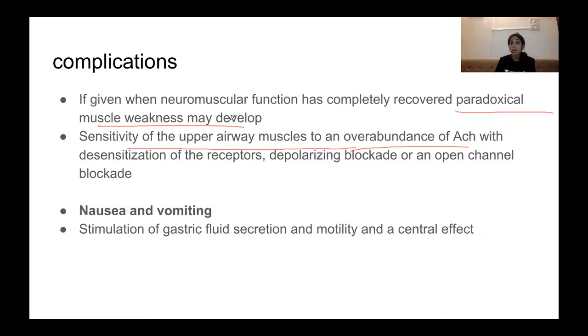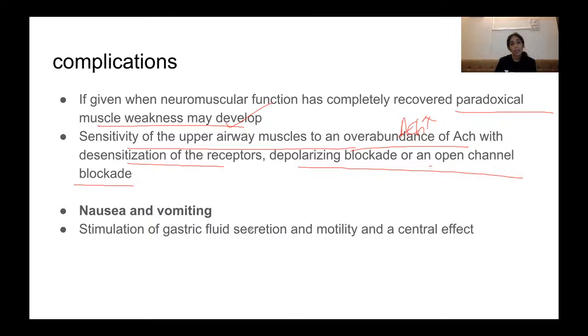The reason for this paradoxical muscle weakness, especially in the diaphragm, is the excess of acetylcholine, so the upper airway muscles become sensitive, resulting in desensitization of the receptors. So the receptors, because of so much acetylcholine, become desensitized and do not react to acetylcholine. This results in a depolarizing block or an open channel blockade.